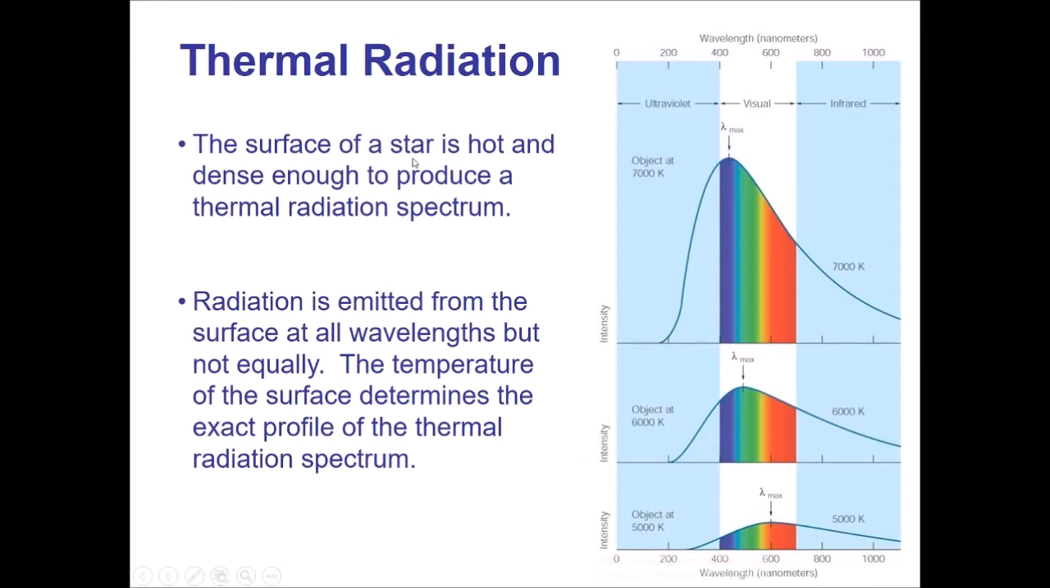The surface of a star is hot and dense enough to produce a thermal radiation spectrum. If you're trying to identify colors with temperature, you have to make sure that you are dealing with a dense enough object. Let me give you an example. If you have an electric stove and you crank it on high, you'll notice the coils start to glow kind of orangish red. That's thermal radiation because the coils are hot and dense.